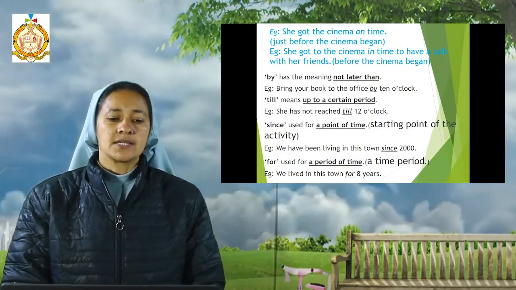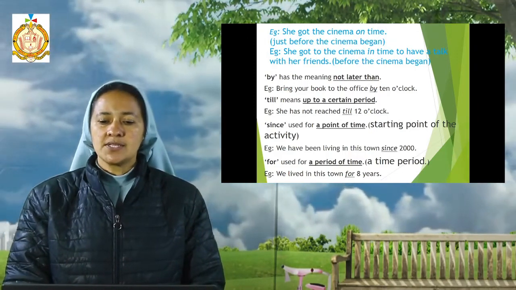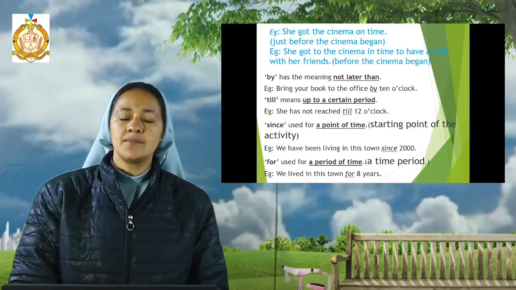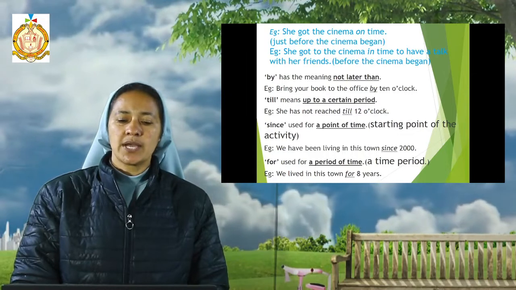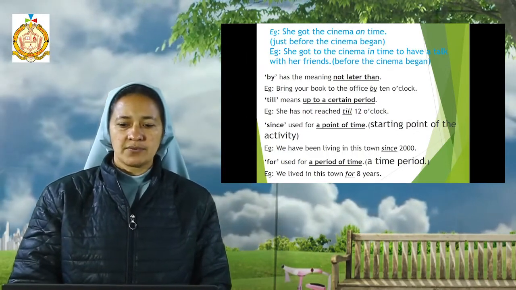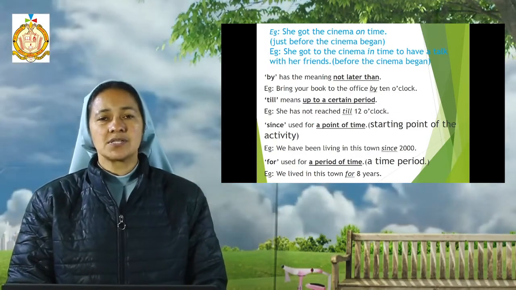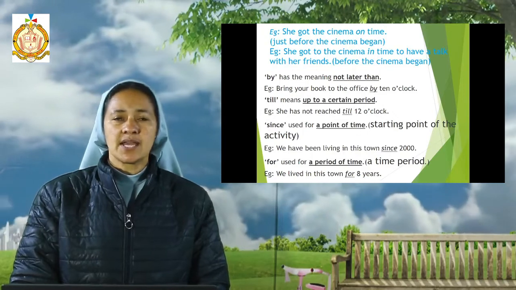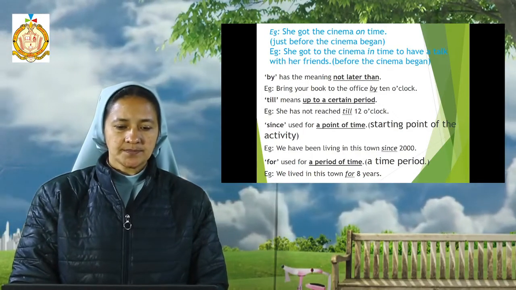And: she got to the cinema in time to have a talk with her friends. Here we have the word in, and it is used to show that she reached before the time and she wanted to talk with her friends. So therefore she has reached before time. So this is the difference between in time and on time.